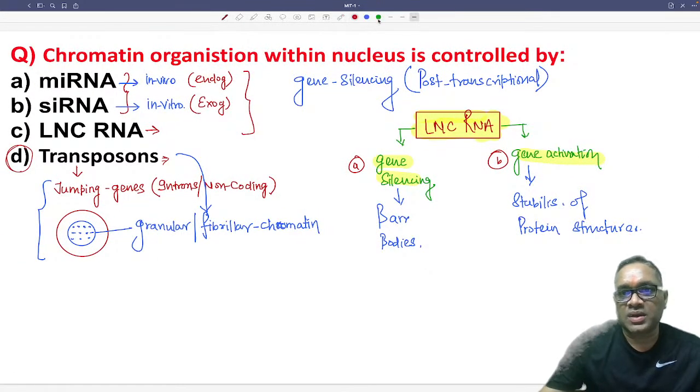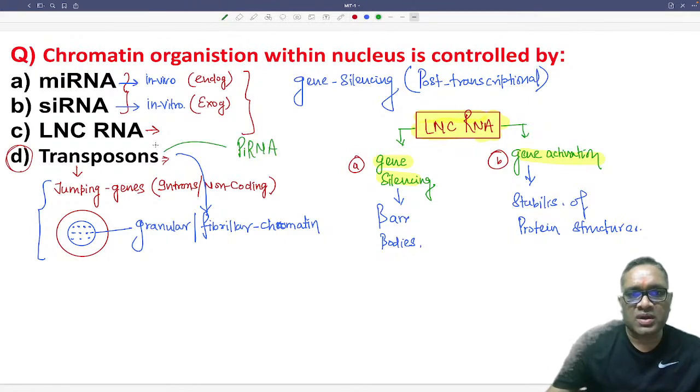If the examiner asks you what is the function of piRNA, one very important function is that they inhibit the transposon, and the second important function is that they are associated with spermatogenesis. So piRNA has two functions: they inhibit transposons and they help in spermatogenesis.